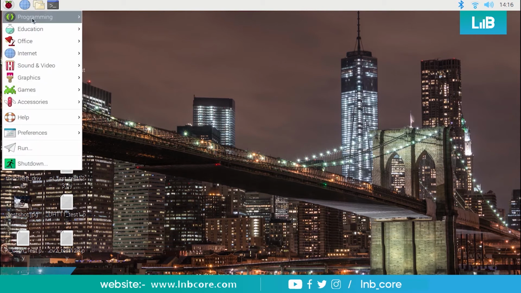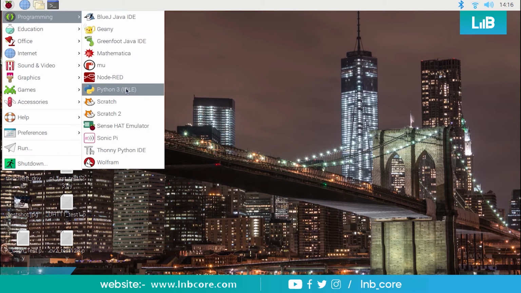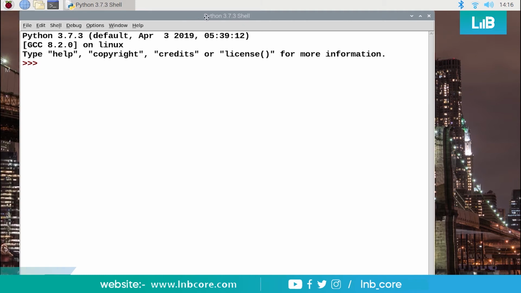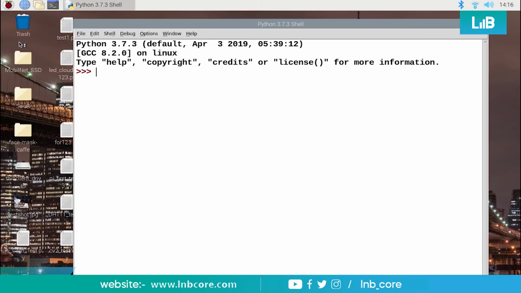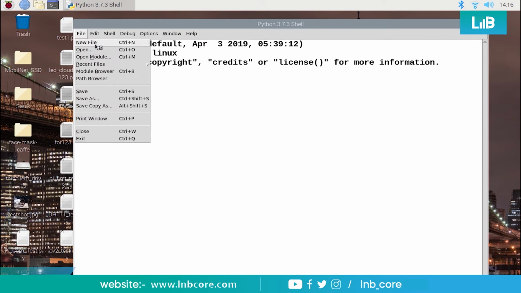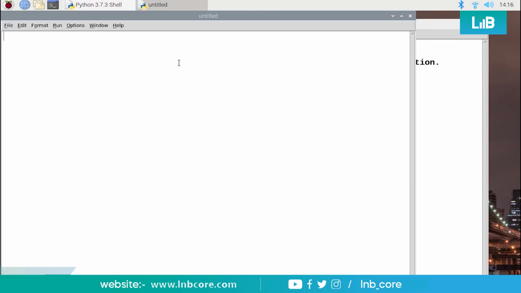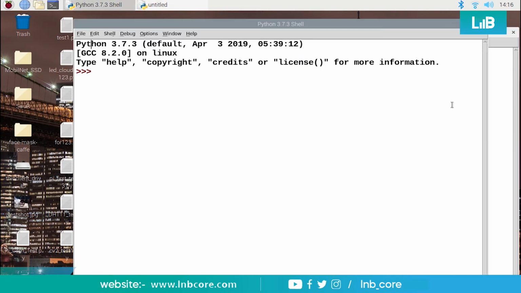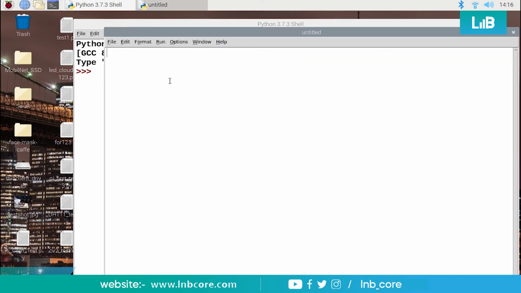So let me start with the first program of the sensor. Till yesterday we were discussing digital output. Today we're going to discuss digital input also. Suppose I'm going to create a new file, that is a new program, right? For any Raspberry Pi program, we need to import